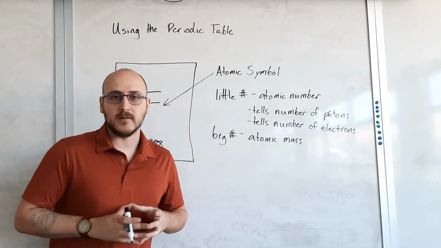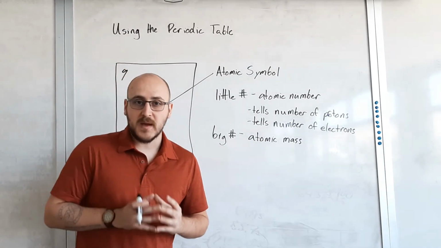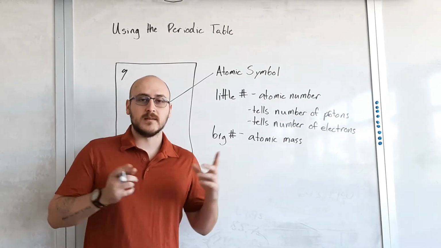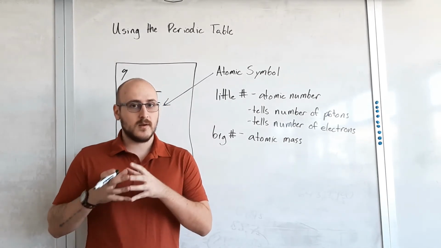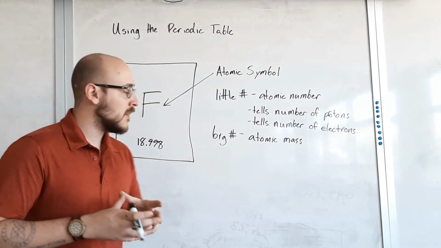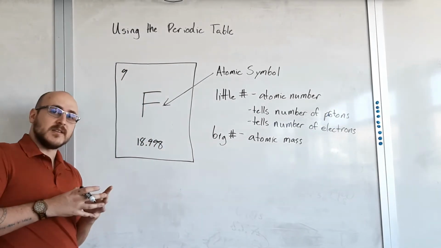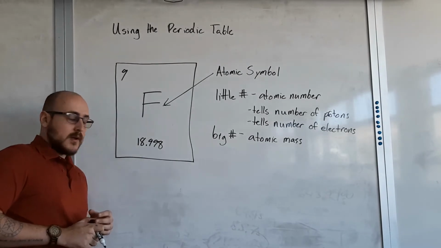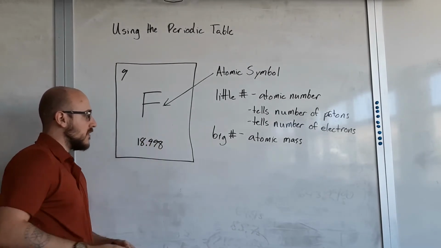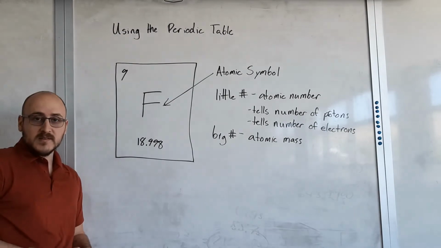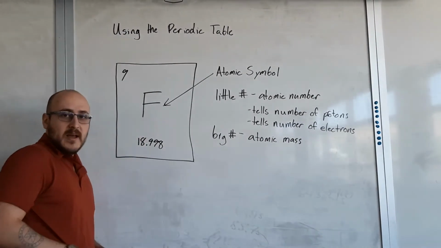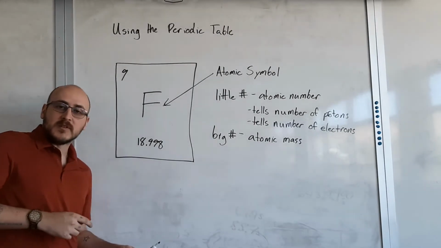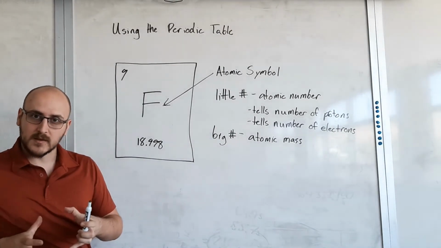A vast majority of an atom's mass is from the nucleus. The electrons are extremely light. The protons and the neutrons are the heavy ones. Each one of them has an atomic mass of 1 atomic mass unit. So this 18.998 means that on average, a fluorine atom has, rounding it up, 19 subatomic particles in its nucleus.